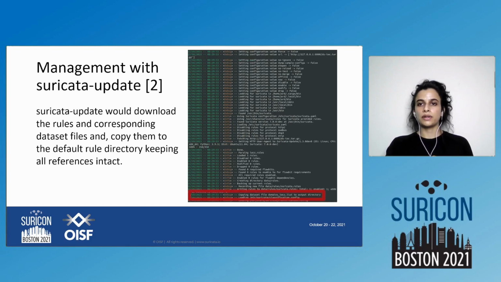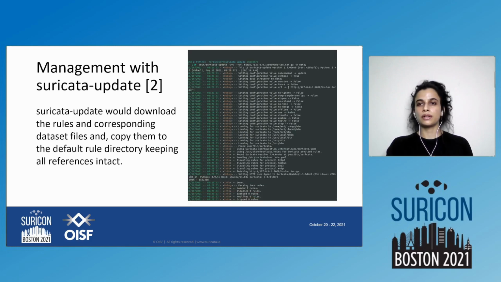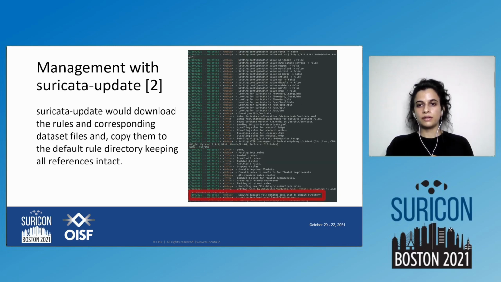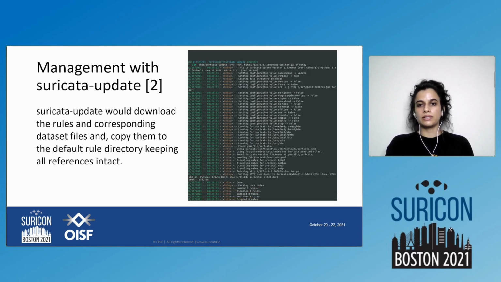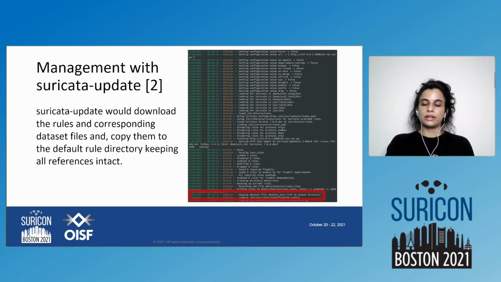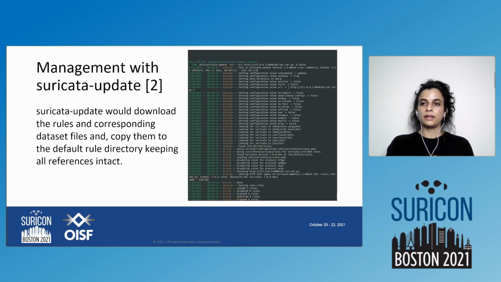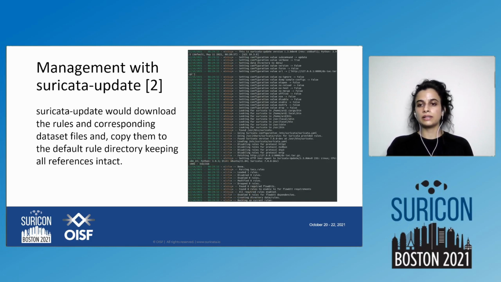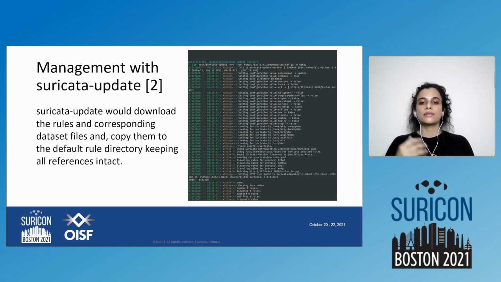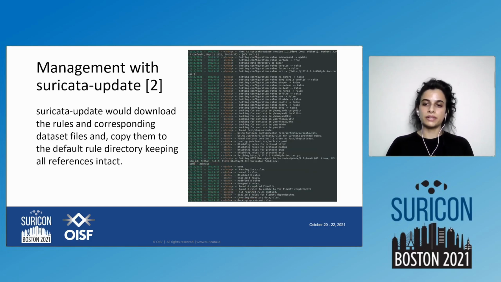Nothing in particular, nothing new, just the URL option, and I provided the localhost link where it was hosted. You can see it loaded one rule, it downloaded a file, and then it tries to copy the dataset file to the output directory where the rules also exist so that it does not break any reference.